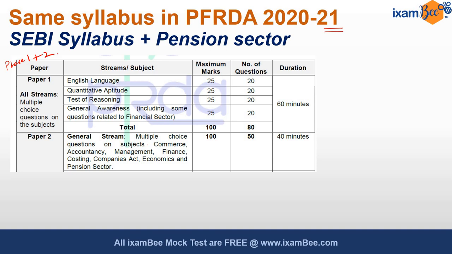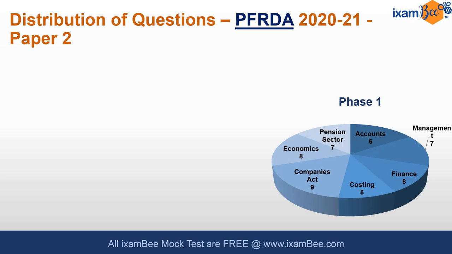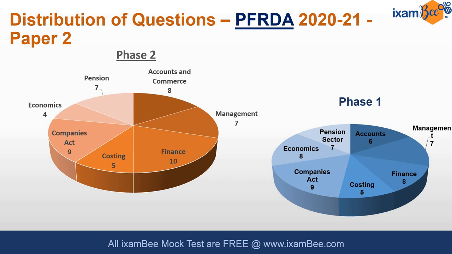If you want to verify, you can see the entire notification that it was exactly same as SEBI, with the only difference of pension sector being included in PFRDA exam also, for obvious reasons that PFRDA is the regulator for the pension sector. So if I look at the distribution of questions that came in PFRDA from these topics, it was very aligned, very well covered from all the subjects that they had mentioned, both in phase 1 and in phase 2.